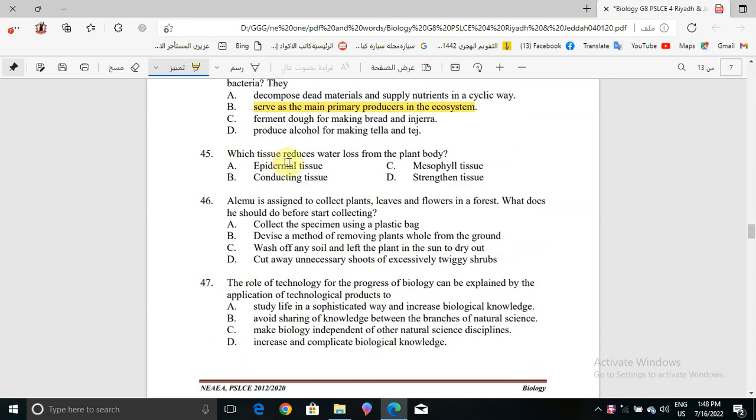Which tissue reduces water loss from the plant body? Epidermal tissue, conducting tissue, mesophyll tissue, or sclerenchyma tissue? The correct answer will be epidermal tissue, because it says reduces. Epidermal tissue reduces water loss from the plant body.